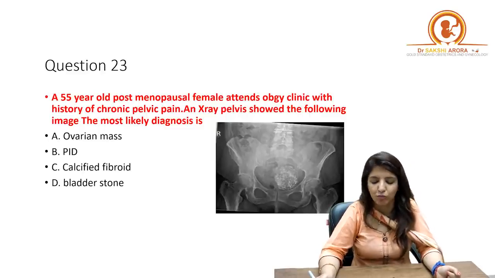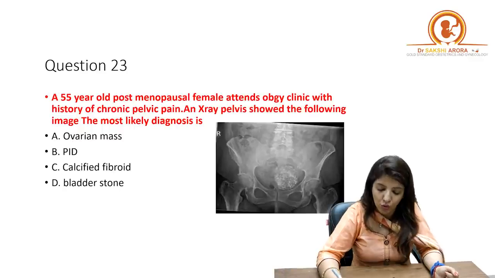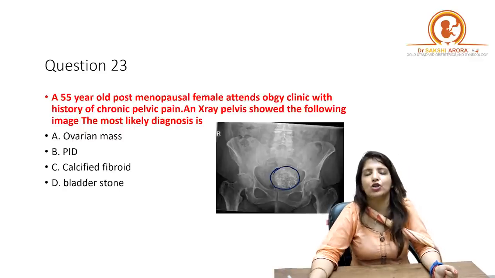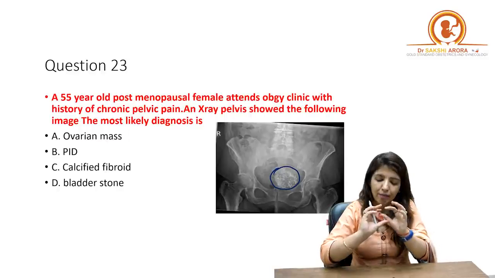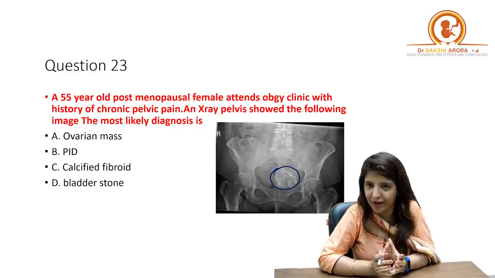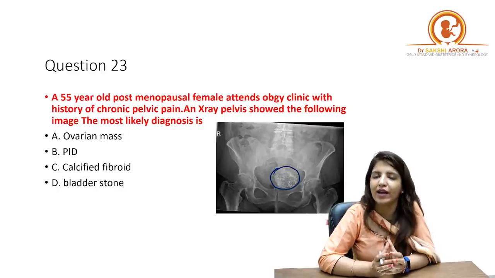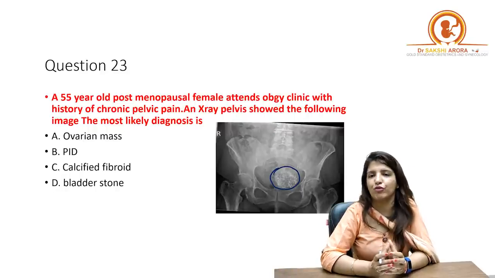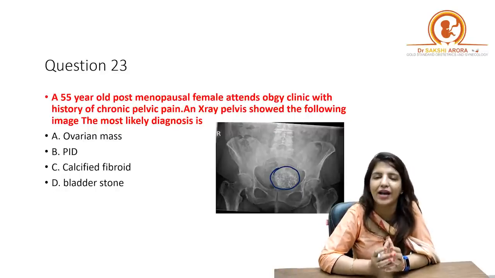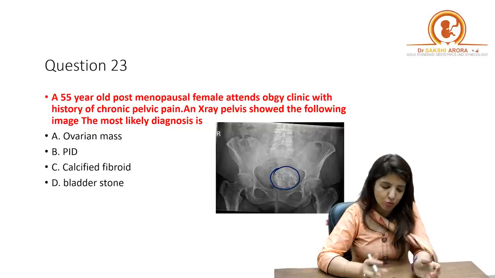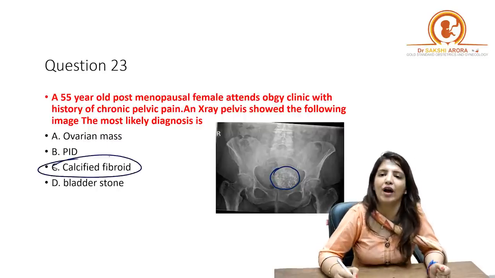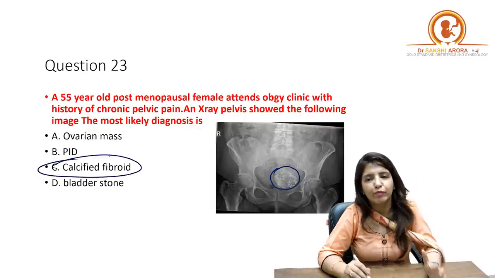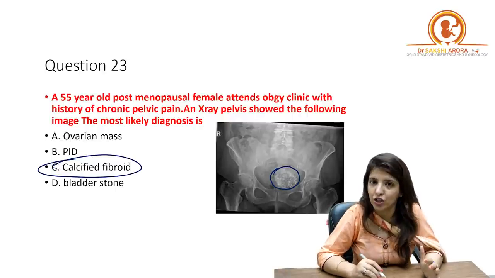Next question. A 55-year-old postmenopausal female attends OBGY clinic with history of chronic pelvic pain, and X-ray pelvis shows the following image. The most likely diagnosis is? So over here you are seeing an image where you are seeing a pelvic mass which is calcified, right? Now at 55 years in a postmenopausal female, if you see a calcified pelvic mass, most probably it is a calcified fibroid.